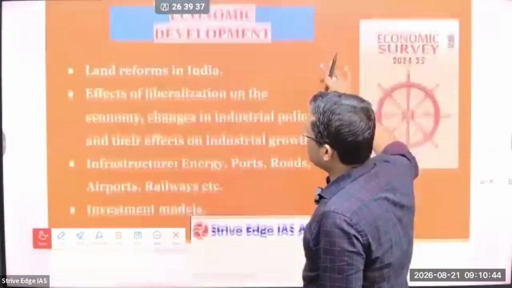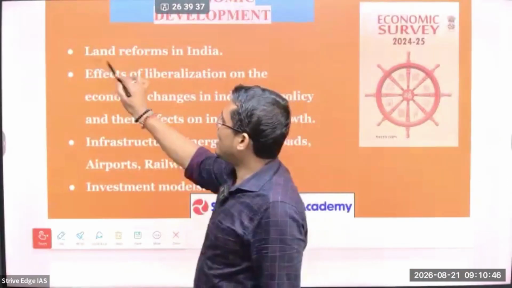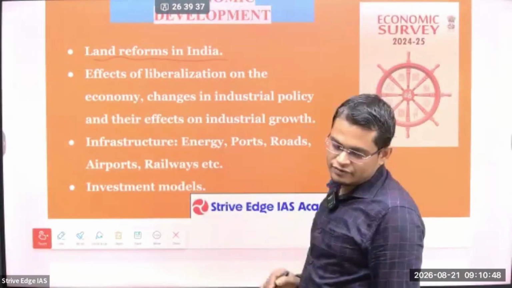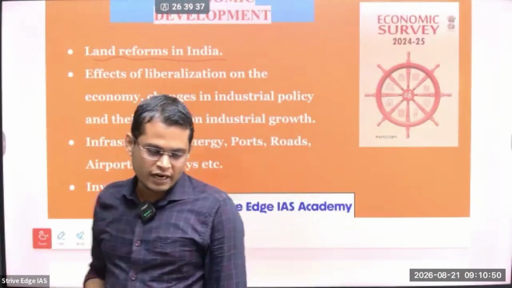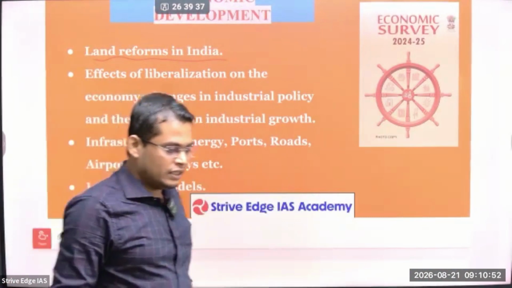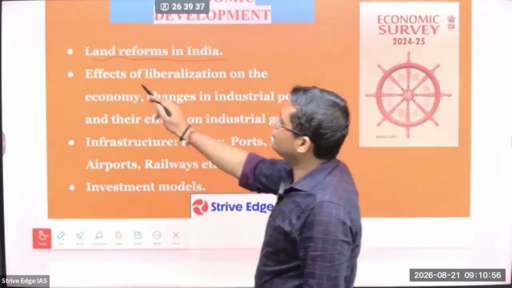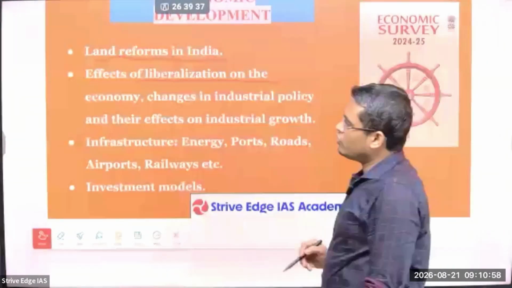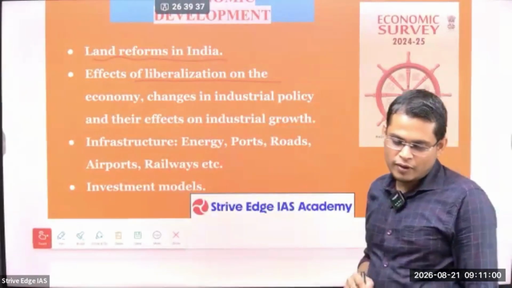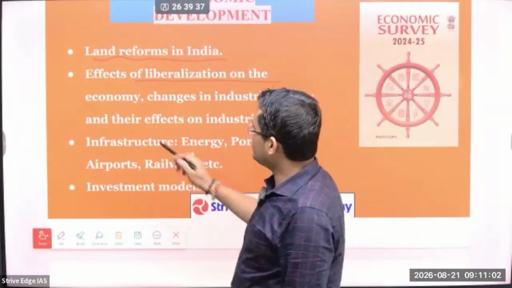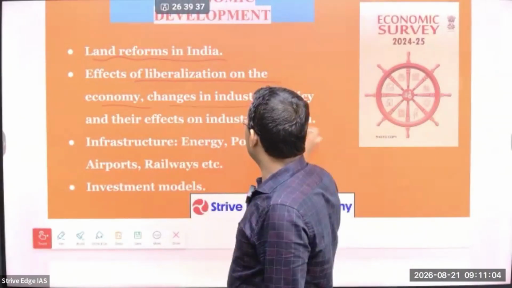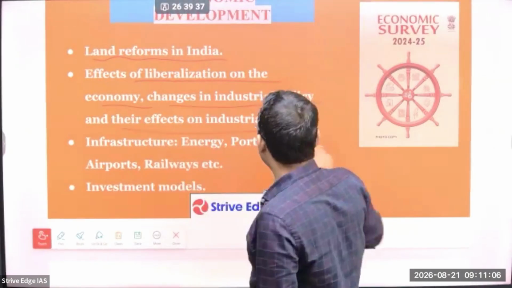So next is economic development. You have to study about land reform, what the land reforms are, the challenges of land reform, and why we are not able to achieve land reform successfully. Next is the effects of liberalization on the economy. That means after the opening of our economy, what effects we have to study on the economy, and changes in the industrial policy and their effects on industry growth.